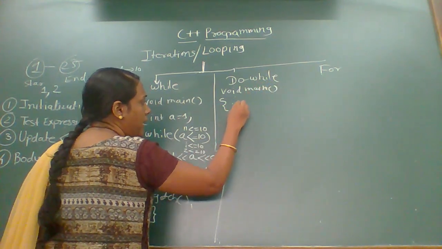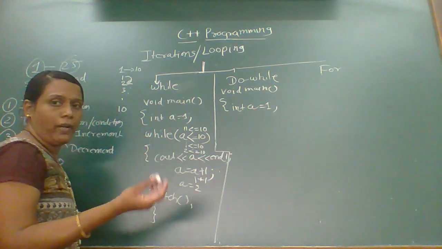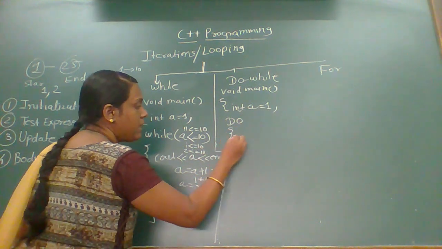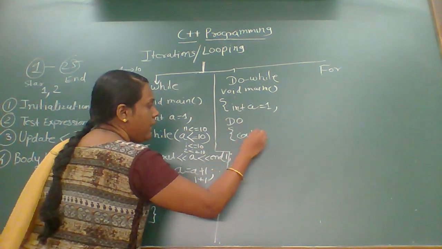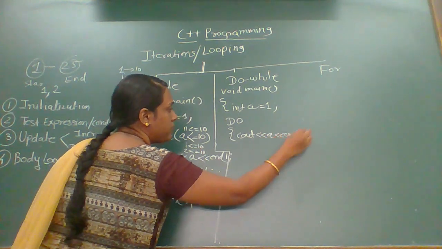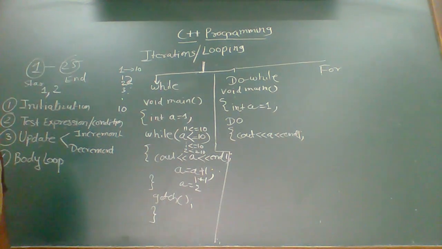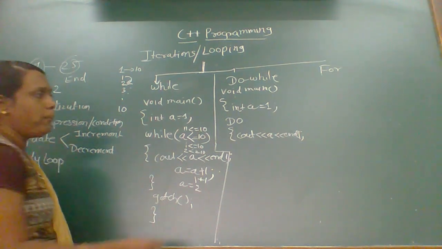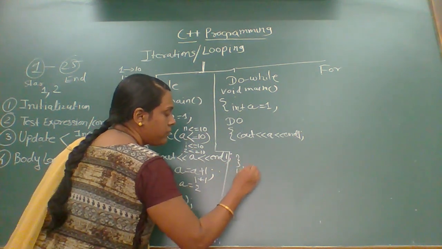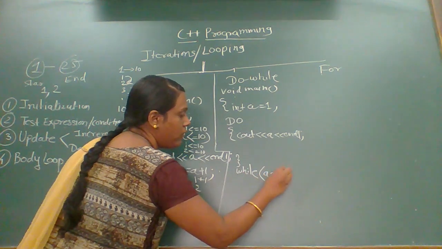Again here we declare int a is equals to 1. Now the do while syntax. So first we have to do. Inside the body, suppose we write cout a and endl, which is going to print the next line. Then we write the while. Here we are going to check the condition: a is less than or equals to 10.